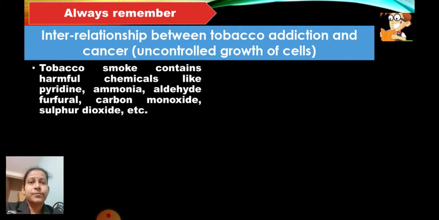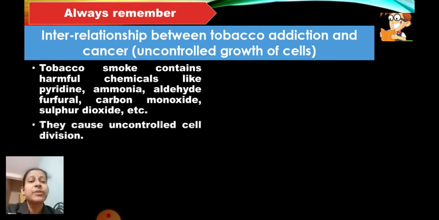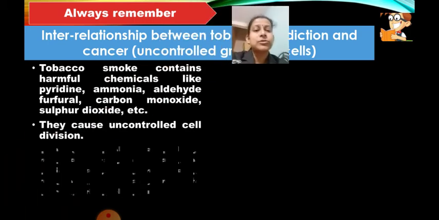Fine. Then tobacco smoke contains harmful chemicals like pyridine, ammonia, aldehyde furfural, carbon monoxide, sulfur dioxide. See, all these chemicals are very harmful. Not only nicotine, which affects the central nervous system and the peripheral nervous system, but it also consists of harmful chemicals like pyridine, ammonia, aldehyde furfural, carbon monoxide, sulfur dioxide, because of which it causes uncontrolled cell division. All these chemicals cause uncontrolled cell division, and finally it can also lead to